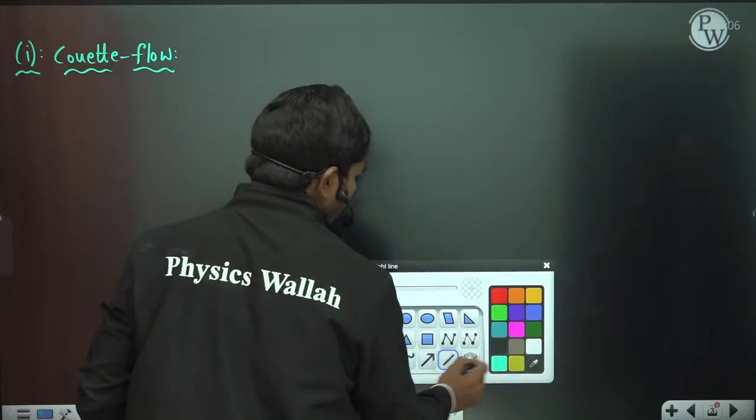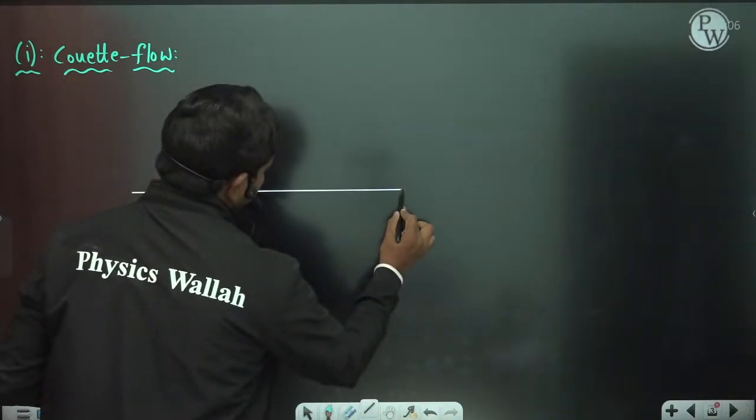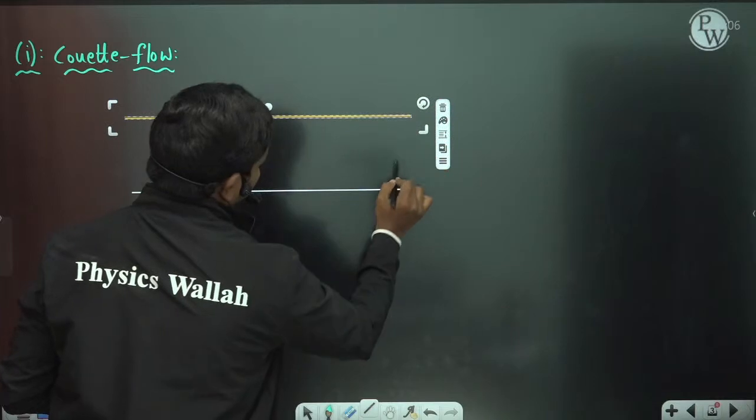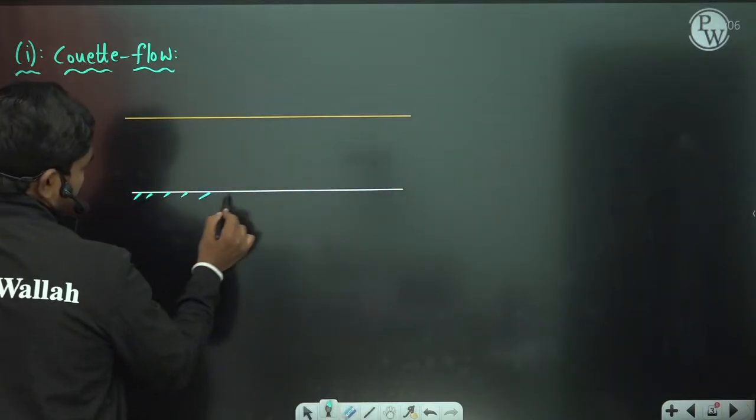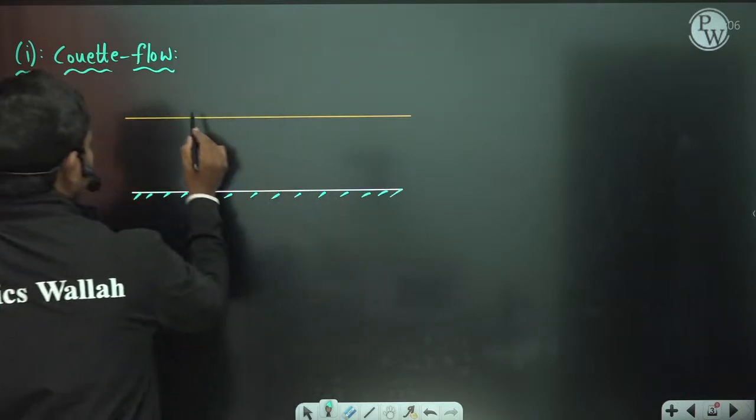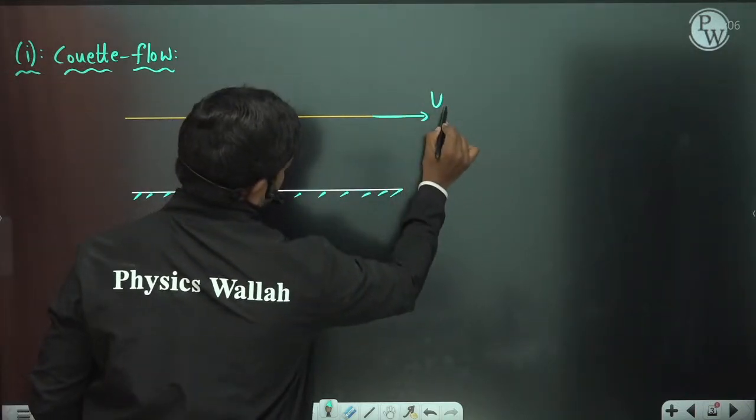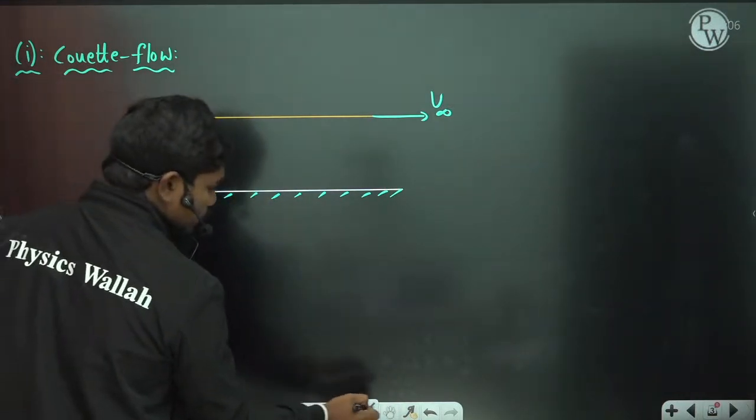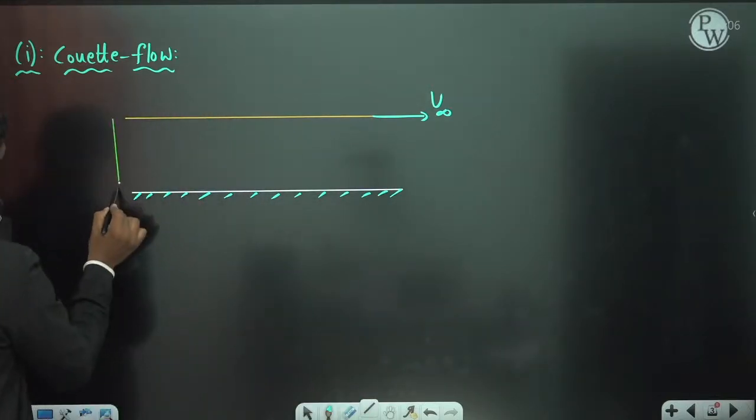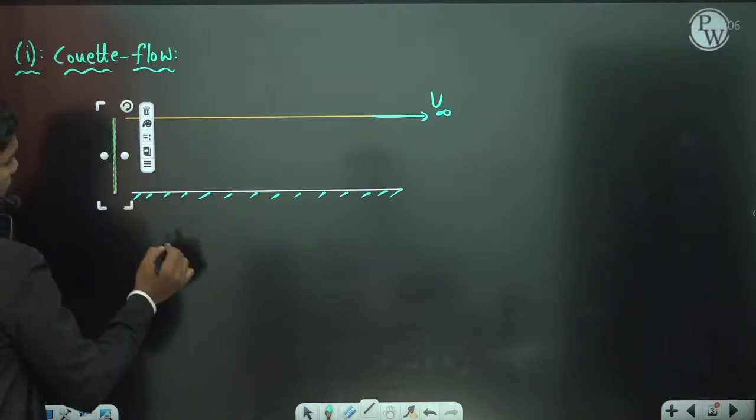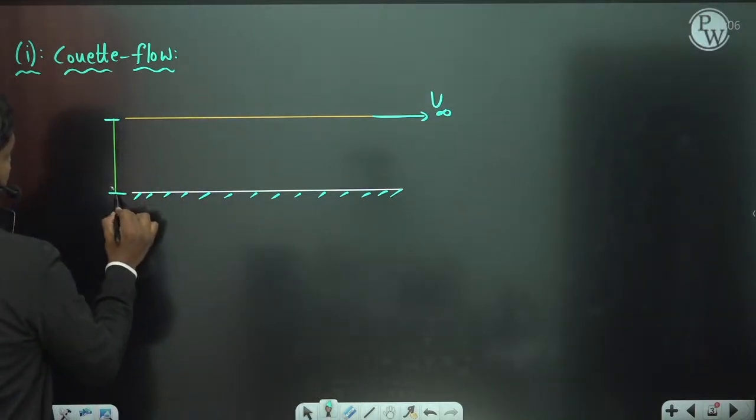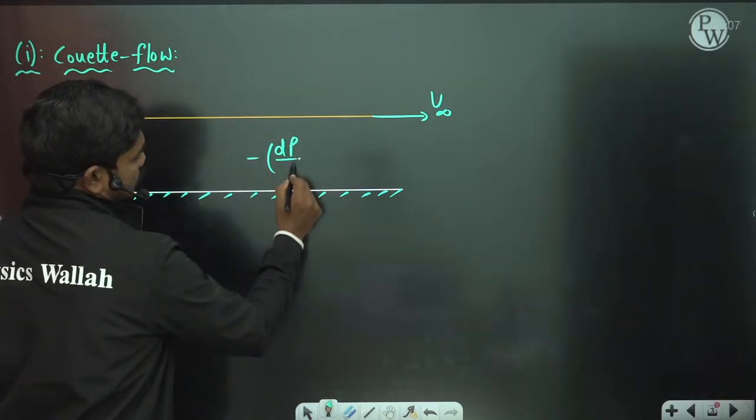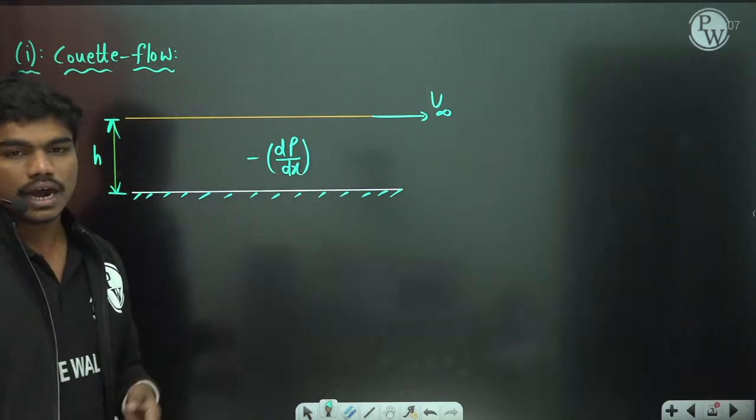Couette flow is nothing but the flow between a fixed plate and a moving plate. If you see, this plate is fixed, and this plate is moving with some velocity, say u infinity. Let us suppose the clearance, or the distance between these two plates, is h. Now let us suppose there is some pressure gradient, minus dp by dx, because of which flow is happening. So it is a pressure driven flow.